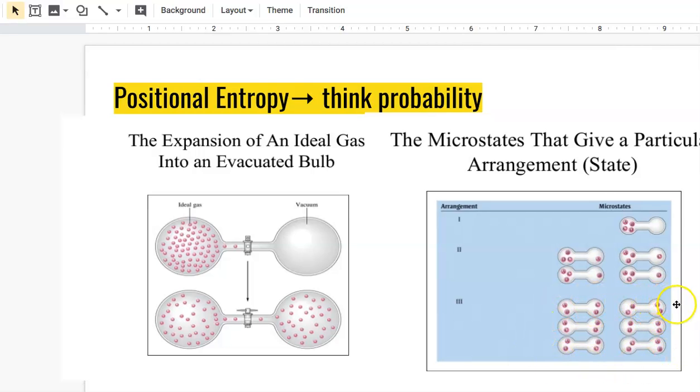And so that's what's going to be favored. That's what's more likely. It's not to say that one of these from before can't happen again, but as soon as one of those particles flows across, another particle will flow back and we'll end up with something looking more like scenario 3.